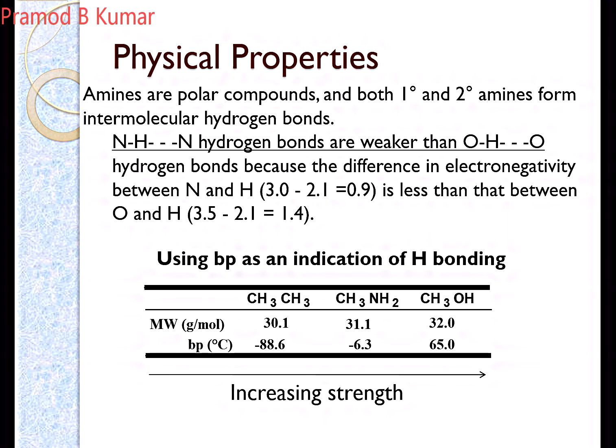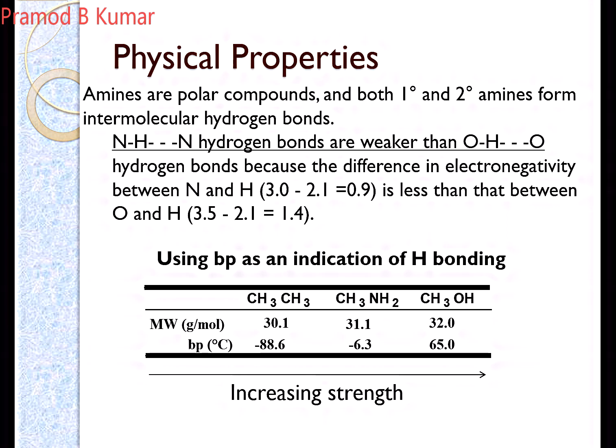This will form a bond with the adjacent nitrogen, because the hydrogen is positively charged and nitrogen is negative. So this will form a network, and because of this intermolecular hydrogen bonding, these compounds will have a higher melting point and boiling point.